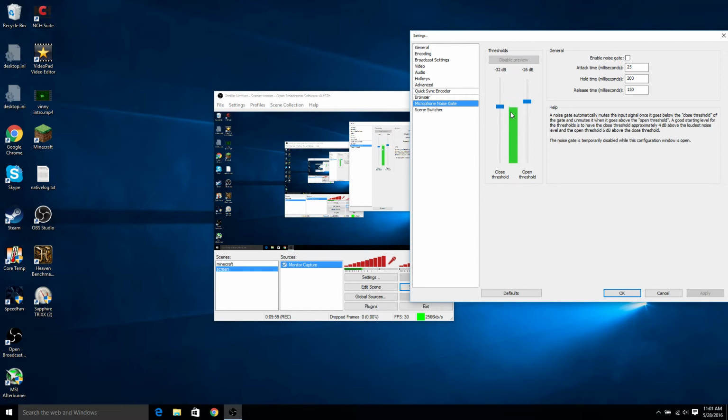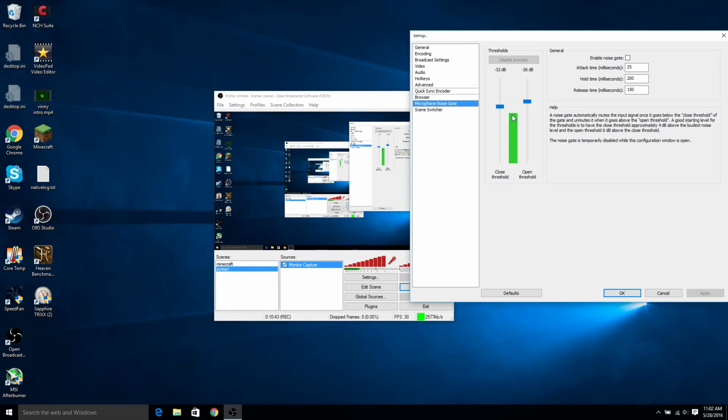Alright, so noise gate. If you are a person that has a lot of background noise, then you're going to want to lower the threshold right here. Basically anything underneath this decibel of sound does not get recorded. Anything above this sound gets recorded. Let me stop talking real quick and then you'll see how high the sound is. So right here is where it is with the sound around me.